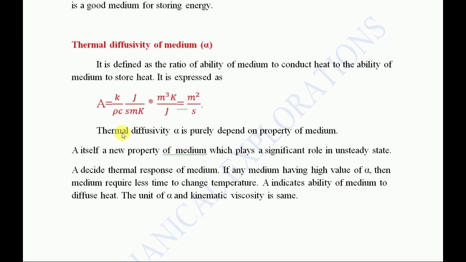We have seen steady and unsteady in part 3. Steady, no problem: everywhere the temperature is the same at any time. Unsteady, the temperature is not the same; it keeps changing with respect to time. This is telling us how fast the body will get heated. In unsteady state also, we saw that the pan gets heated a little bit, and when you switch off the pan, it releases the heat. So it has strong significance in unsteady state.